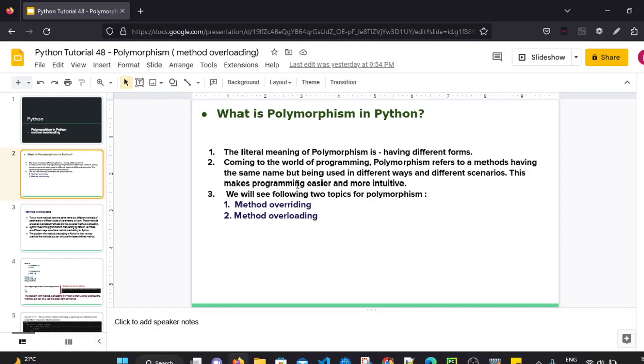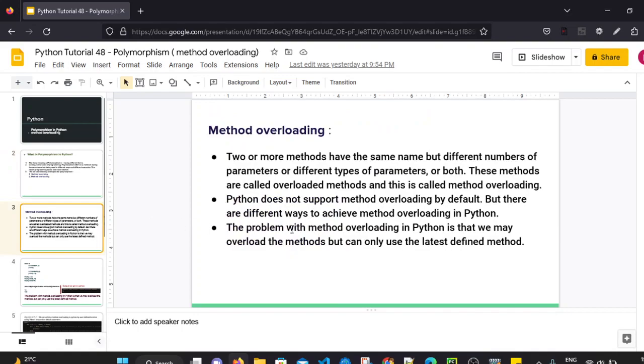So polymorphism can be achieved via method overriding and method overloading. In the previous session we already saw method overriding. So what exactly is method overloading? In method overloading, two or more methods have the same name but different numbers of parameters or different types of parameters.